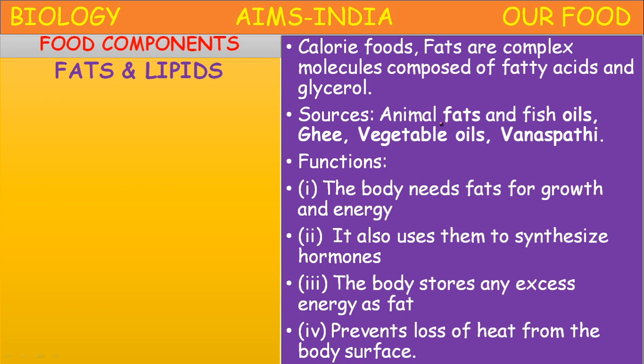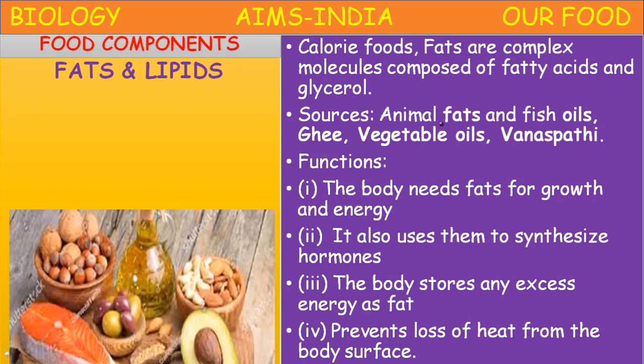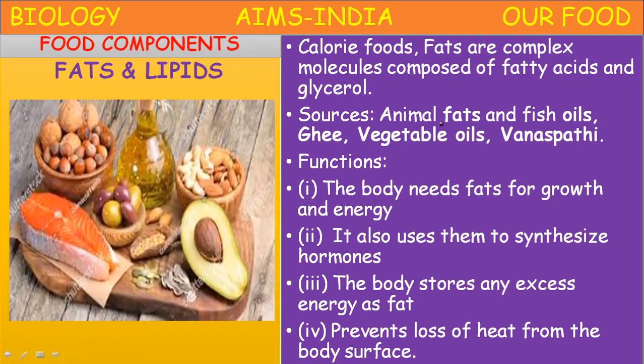All these fats and lipids are required for the formation of biological membranes. The plasma membrane, every cell is covered and protected by this plasma membrane. They are made up of lipoproteins, proteins and lipids. The fat rich food materials: some examples are avocado fruit, fish, and some nuts like almonds, cashew, walnuts, and vegetable oils.